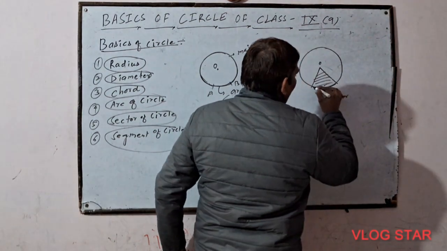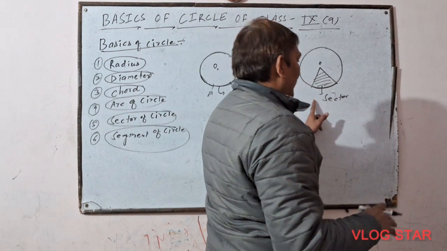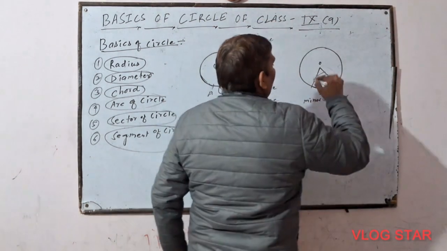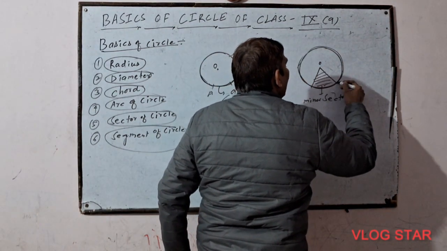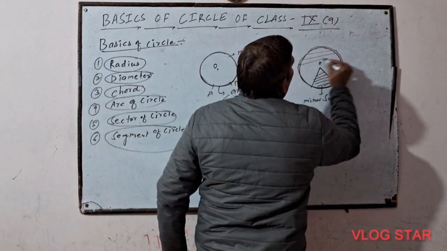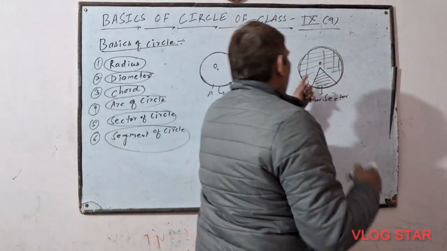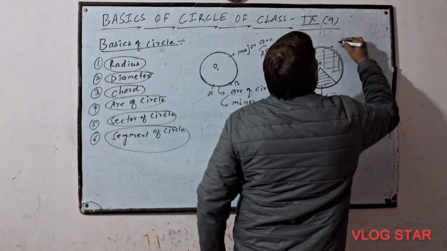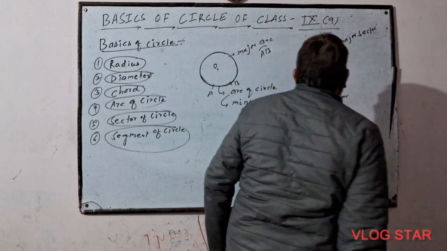When the arc is minor, that sector will be a minor sector. Now again see, this is the major arc, and these are the two radii. The bounded area will be this one. Therefore, in this sector the arc is major, so we will call it a major sector. I hope you have understood.